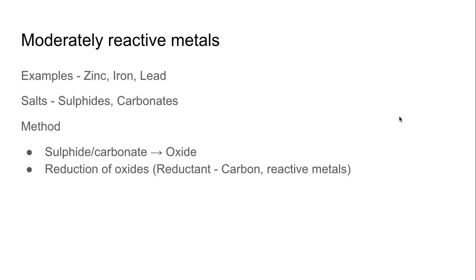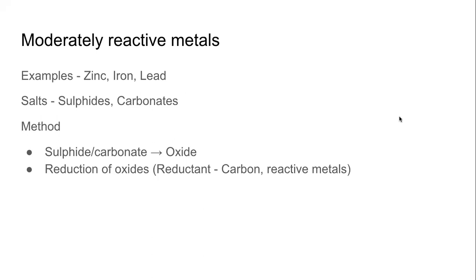And when you read this section in the textbook, you will also see that copper is mentioned, and magnesium is not mentioned here. Magnesium is mentioned in highly reactive metals. There is a slight inconsistency between how things are classified in the reactivity series and how we extract the metals from their ores.